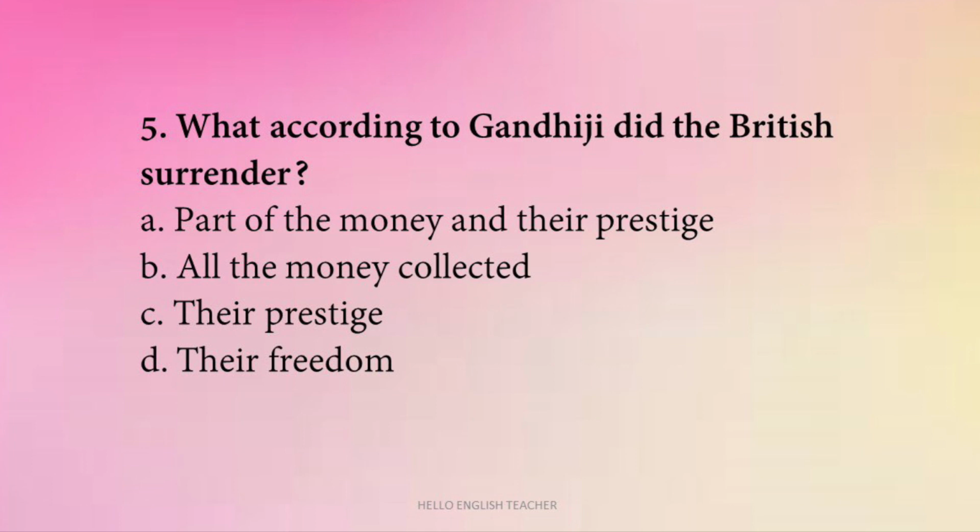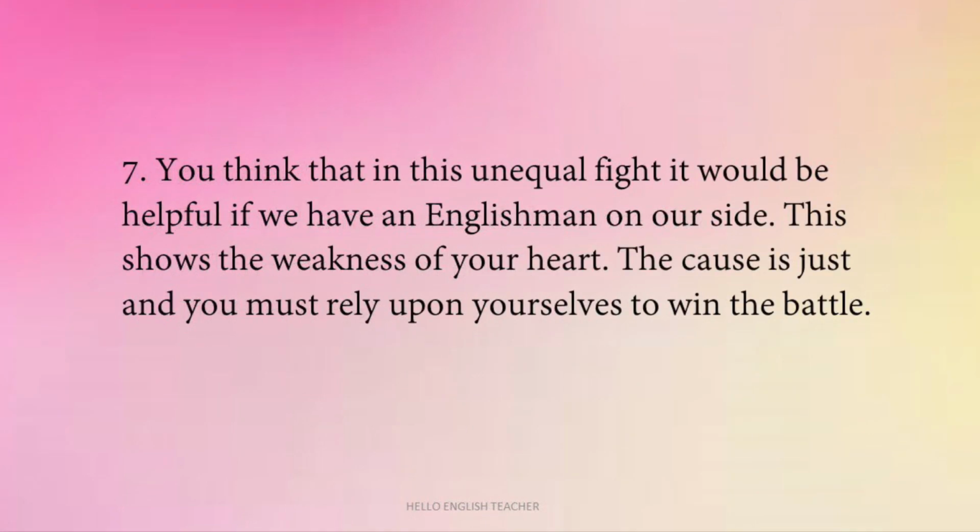So, next question, what according to Gandhiji did the British surrender? Part of the money and their prestige, all the money collected, their prestige, their freedom. So, according to Gandhiji, the British has surrendered part of the money and their prestige. So, let us look at the last extract from this chapter.